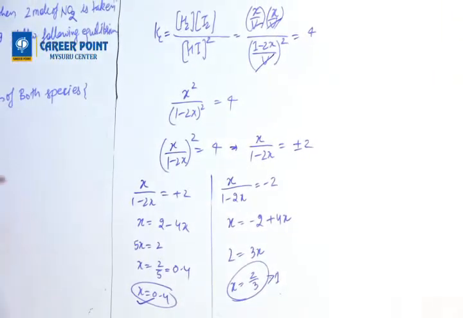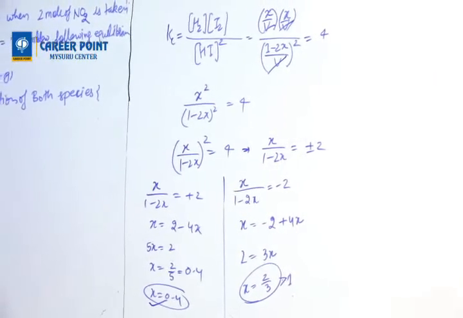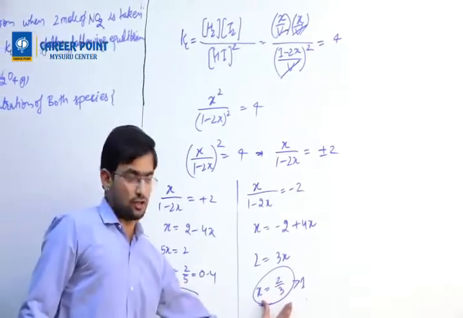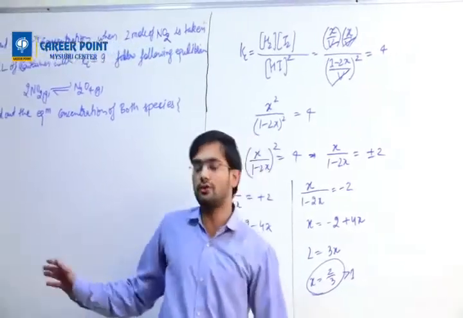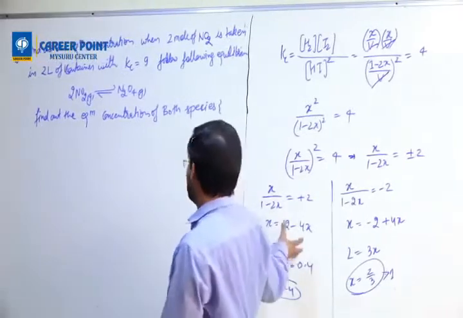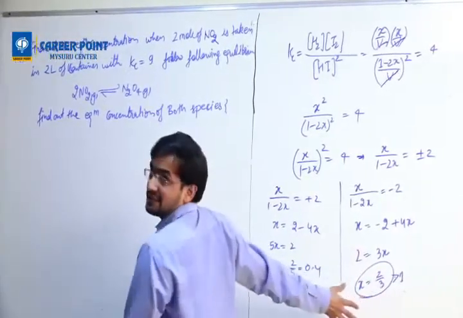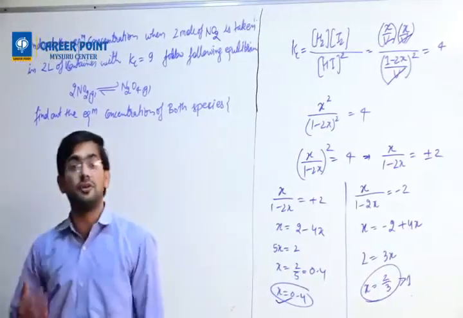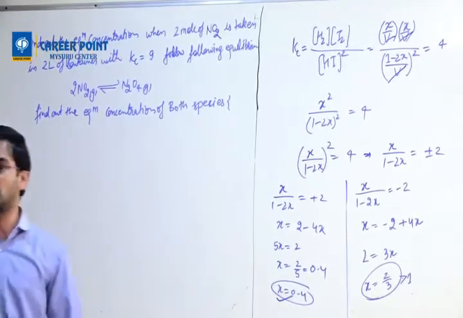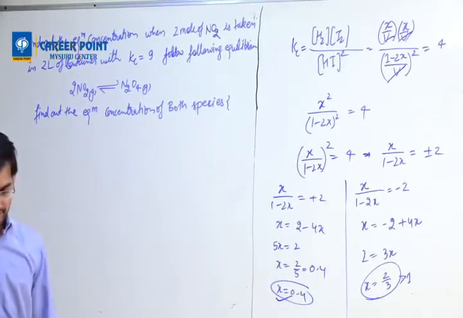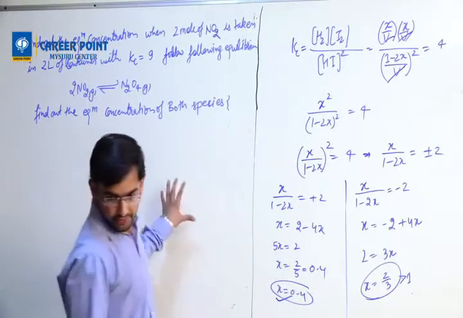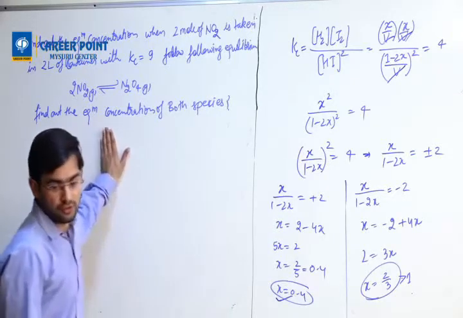So you solve this question now. After you take x equals 2 by 3, there also you will get the same value as this. This will cross, this will be greater than 1. Again the reactant will become negative. That's why we don't do it. Now understood? Again I will solve this question. Back to this question. Okay?